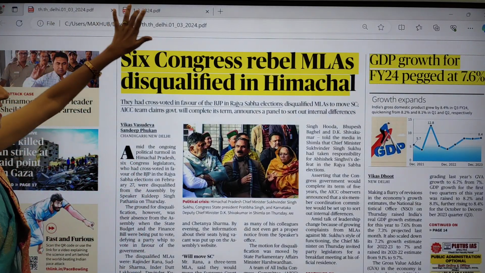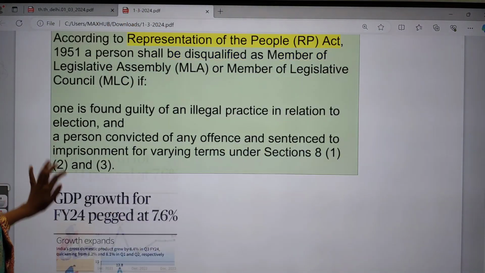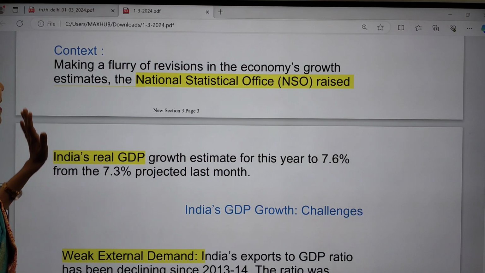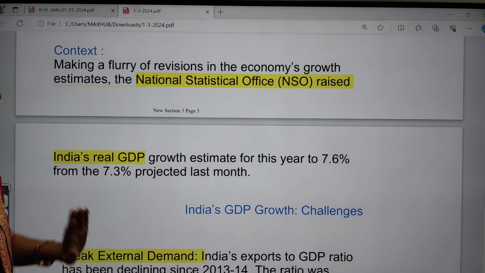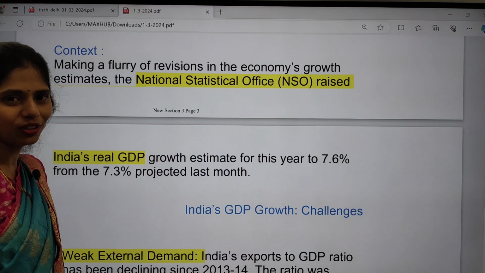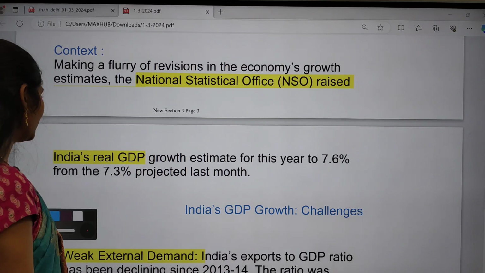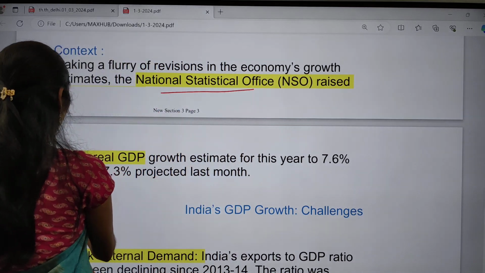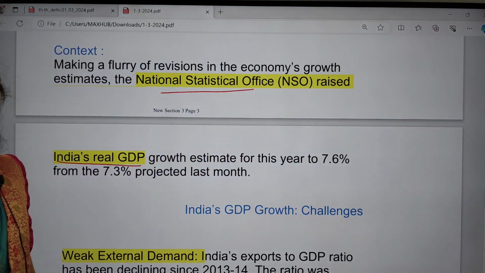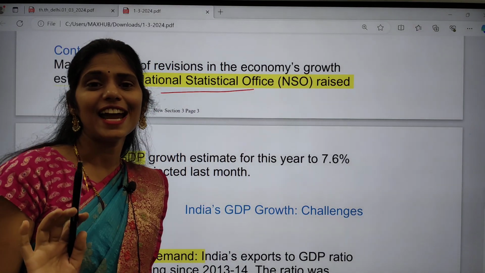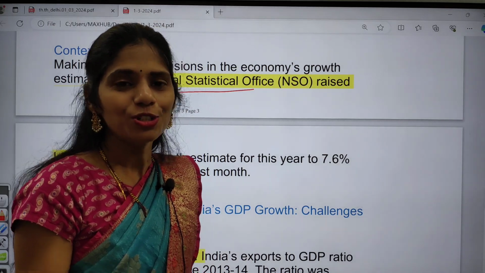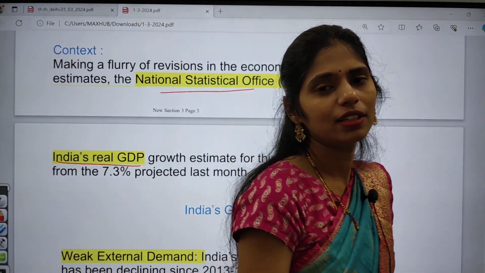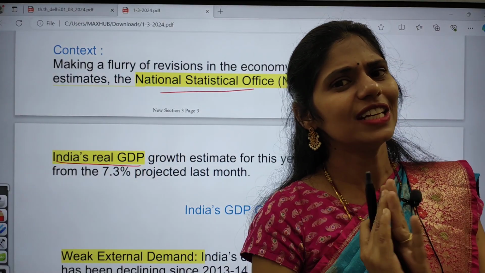Yeah, so now let us see the notes of this article. If you see the context, it says that there is a flurry of revisions in the economy's growth estimates. So recently NSO, that is the National Statistical Office, raised India's real GDP growth. So first of all, you have to understand what is the meaning of GDP. So GDP stands for what? Gross Domestic Product. So what is the meaning of this GDP?